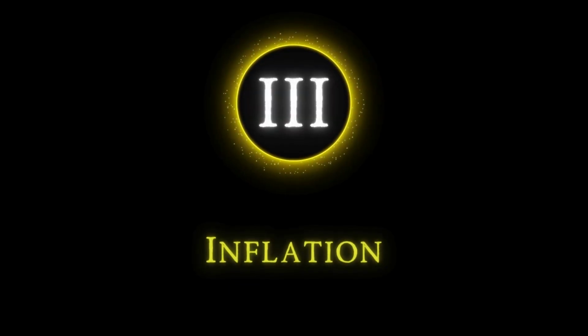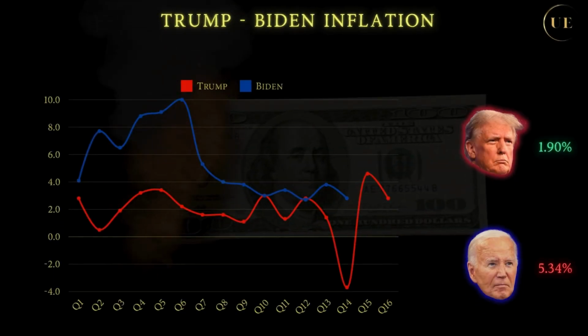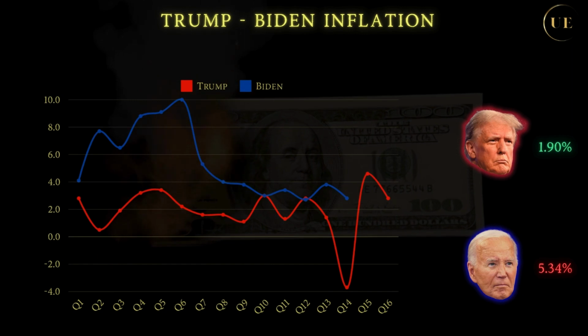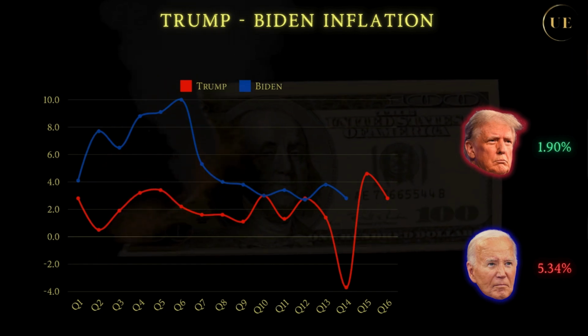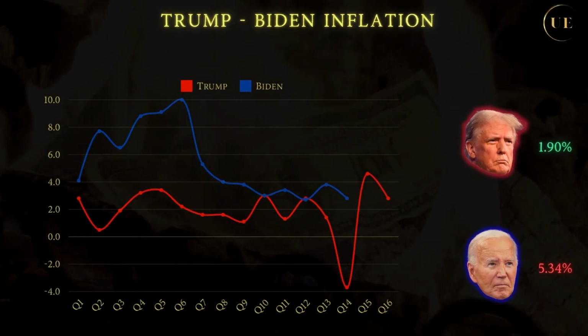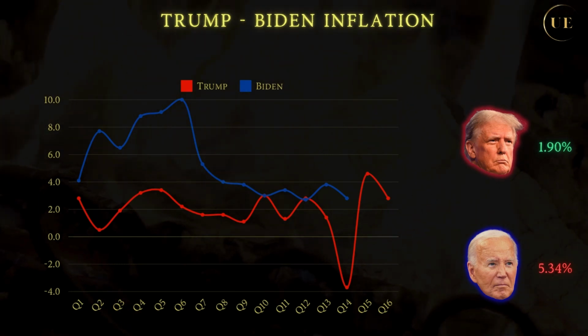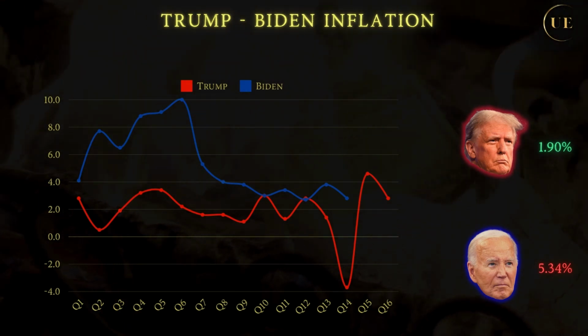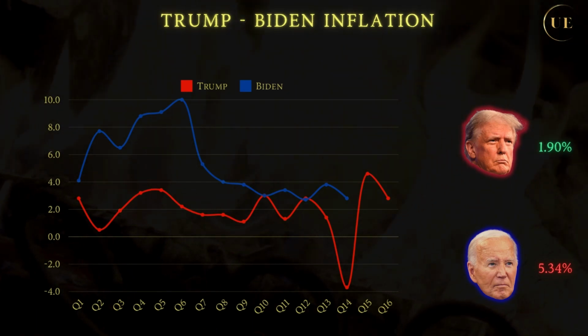Naturally, the economic highlight of this election is inflation. Under Trump, the inflation was around the central bank target of 2% per year. During the pandemic, prices even dipped a little, taking the average down to 1.9%. Biden's administration, on the other hand, presided over an economy where inflation was attacking double digits in the middle of 2022, leading to current average of some 5.3%. During the 4 years of Trump's mandate, prices grew in total by less than 8%.